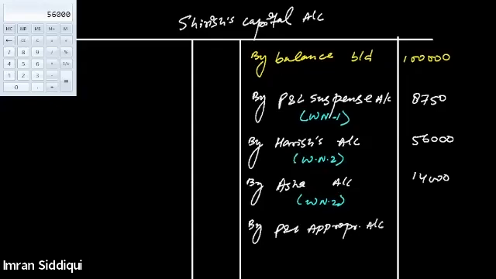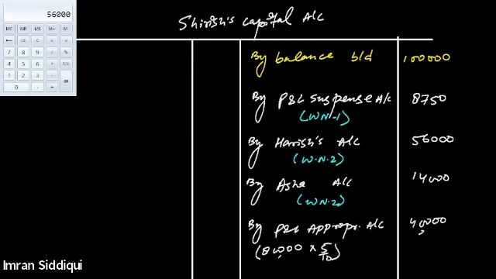So out of 80,000 of profit, 5/10 will be transferred to Shirish. That means 40,000. Got it, everyone? Is this clear? Yes or no? Any doubts?